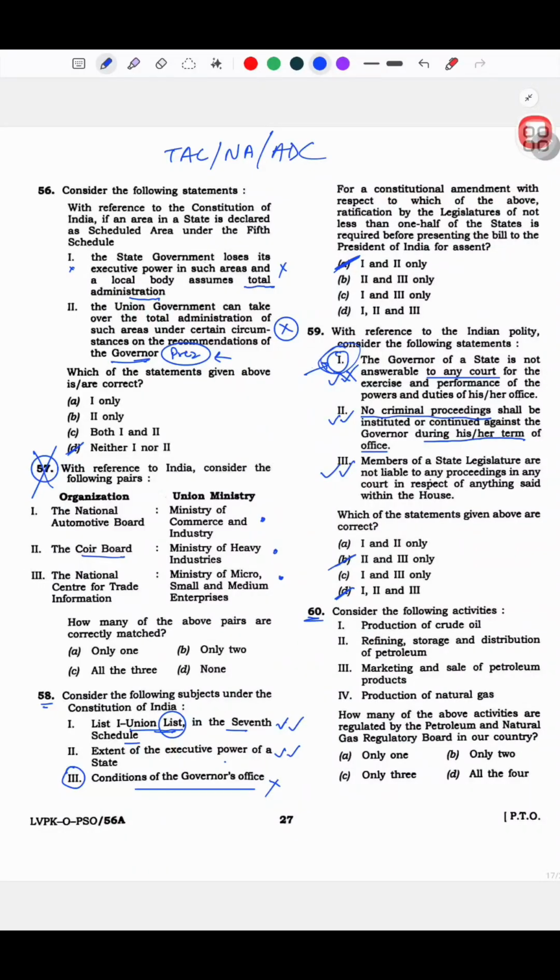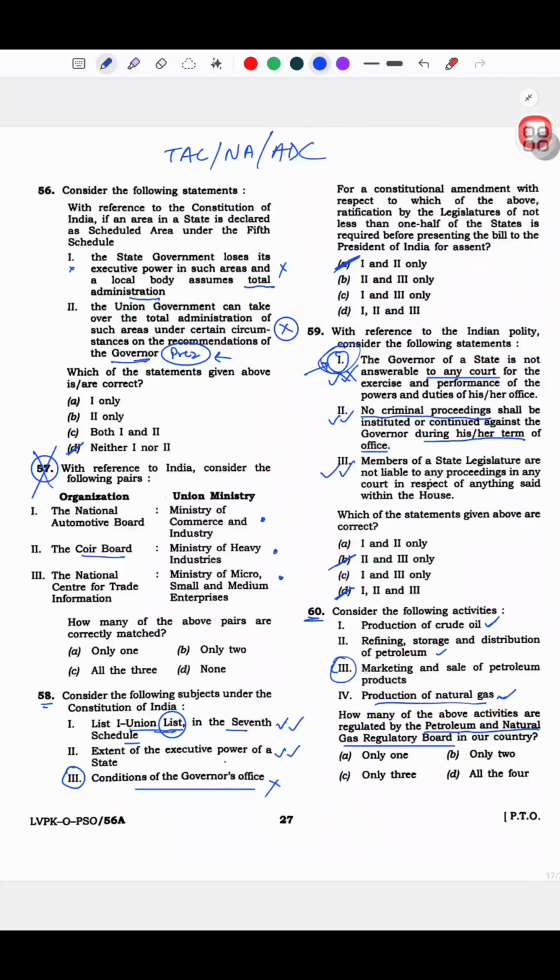Now 60. Production of crude oil, refining, storage and distribution of petroleum, marketing and sale of petroleum products, production of natural gas. Which of the above are regulated by the Petroleum and Natural Gas Regulatory Board in our country? See, I knew production of crude oil would be there, refining, storage and distribution of petroleum would be there. Marketing and sale of petroleum products I was not sure, but production of natural gas I was like, yeah, it would be.